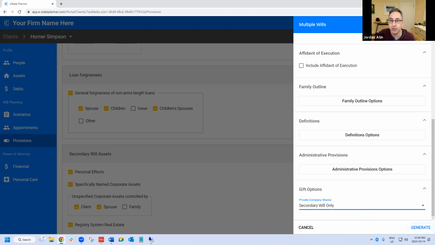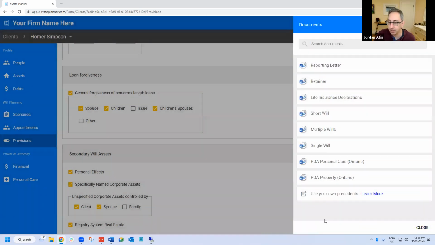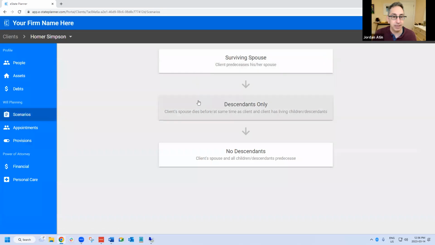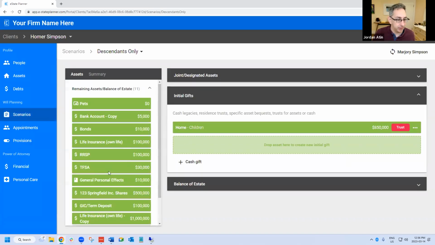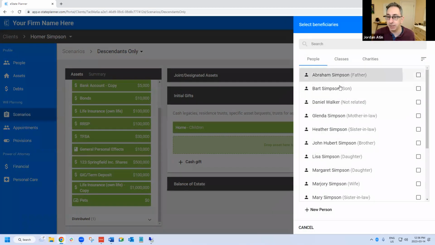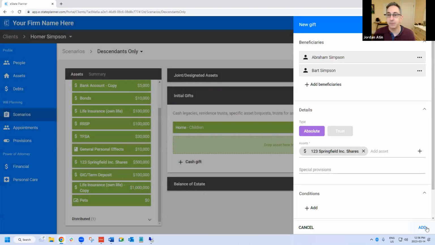And you can set that when you're generating a particular will for a client. Of course, it's only relevant if you're making a gift of a private company share. When you make a gift of a private company share to someone, that's when the choice of whether you want it to appear in both primary and secondary will or only the secondary will becomes relevant.